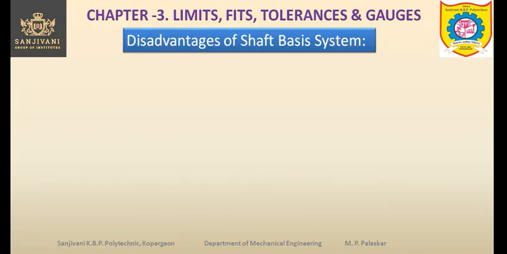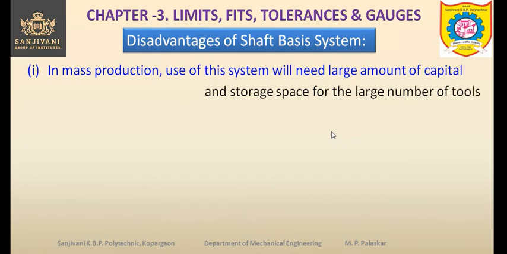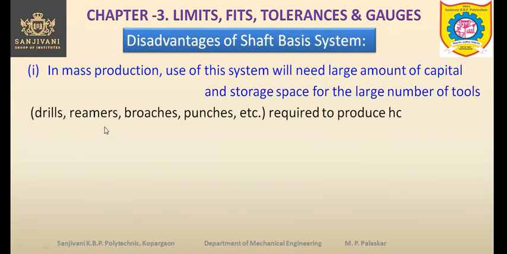Now, what are the disadvantages of shaft basis system? In mass production, use of this shaft basis system will need a large amount of capital and storage space for the large number of tools, drills, reamers, broaches, punches, etc. required to produce holes. So, in order to produce the holes, the standard tools, the costly tools like the drills and the reamers and the broaches and the punches, will require a lot of capital investment, and the storage space for storing all these tools will also be required,